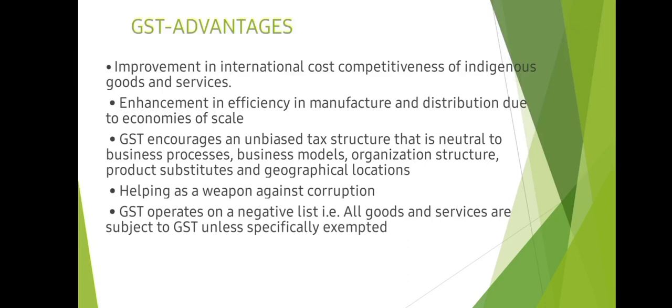I hope you have got a clear idea of what GST is. Next time when you see any bill, if you go to a restaurant or buy things from a mall, just go through the bill and see if you are being charged two components, CGST and SGST.